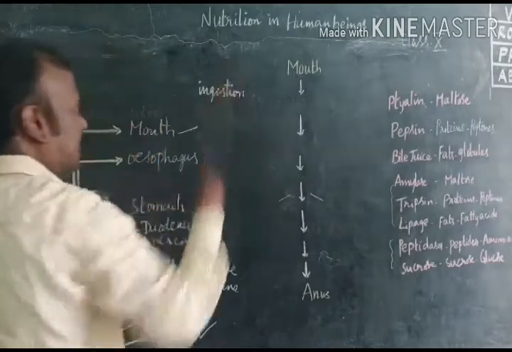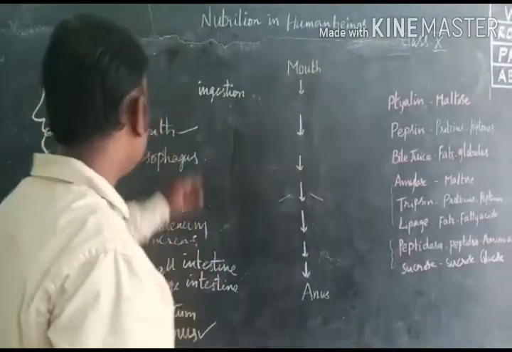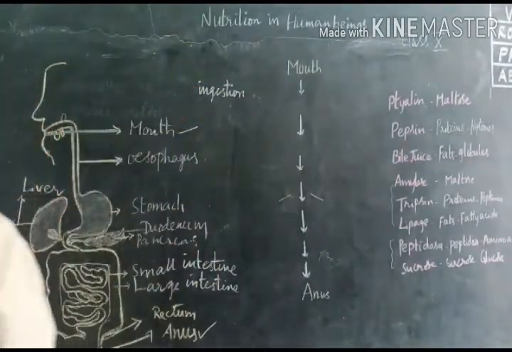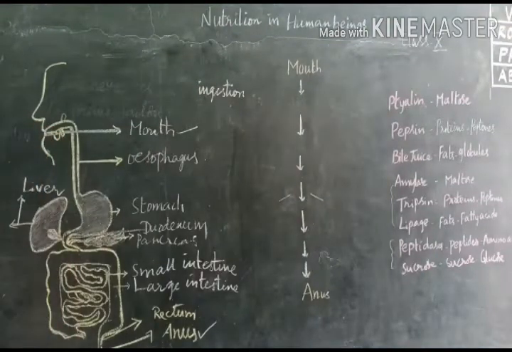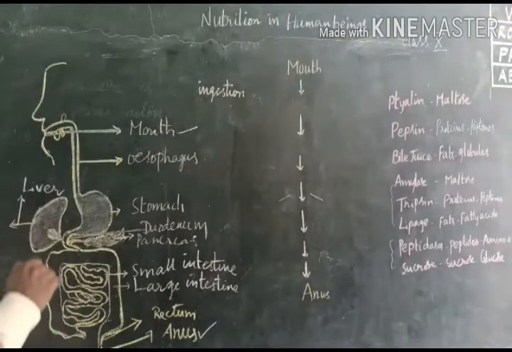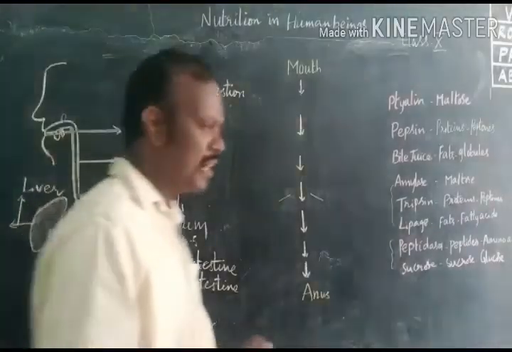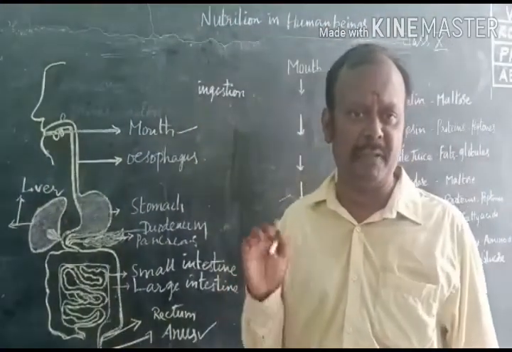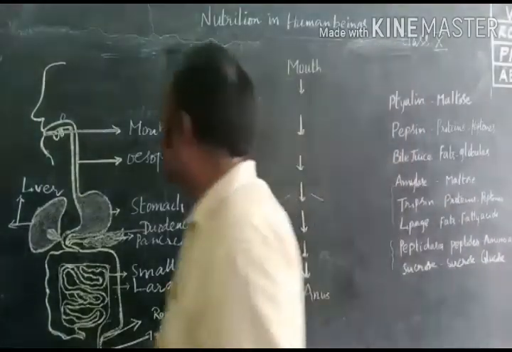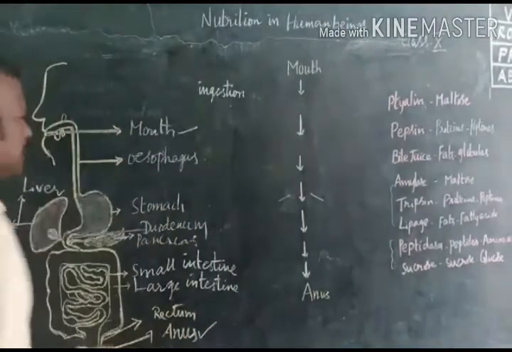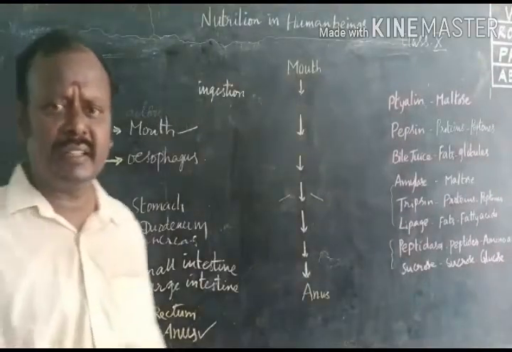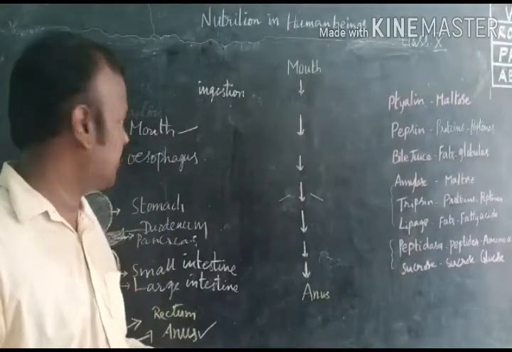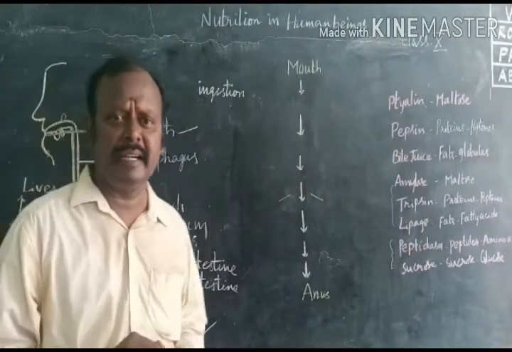Inside the mouth, the upper jaw, lower jaw, tongue and teeth are present. There are 4 types of teeth: incisors, canines, molars and premolars. With the help of these teeth, we grind the food material.